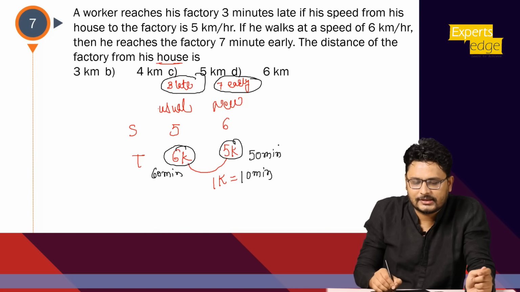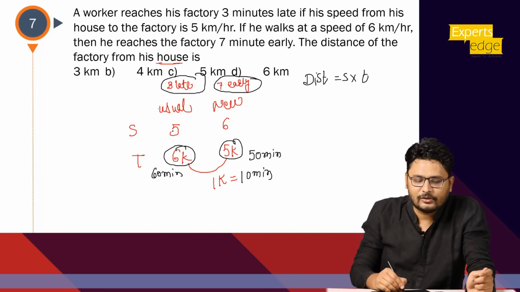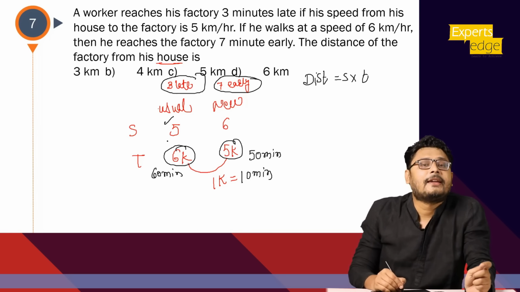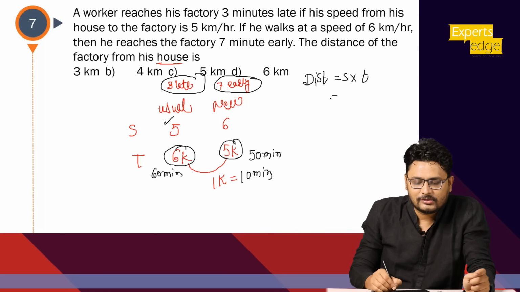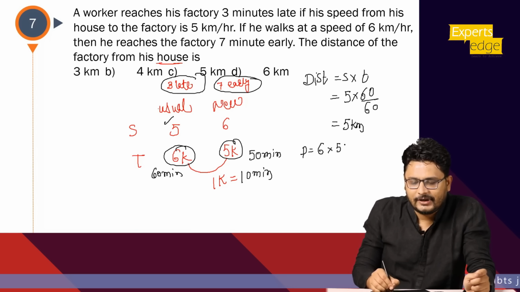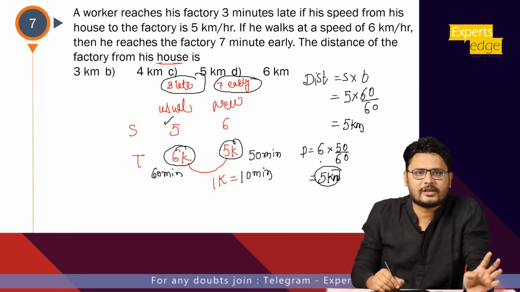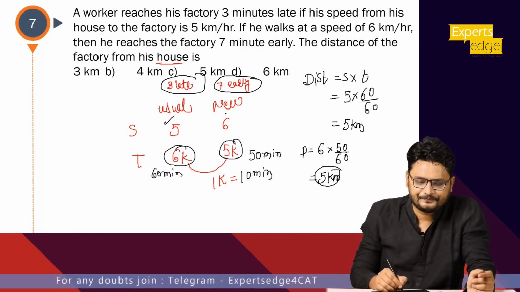Now question is about the distance. What is the distance? Distance is nothing but speed into time. You can take any of the values. अगर मैं 5 लेता हूं तो इसका टाइम 60. Now remember the unit of 5 is किलोमीटर पर आवर, तो I need to convert time also in hour, तो ये हो जाएगा 5 इंटू 60 मिनट्स को मैं आर में कन्वर्ट करूंगा तो 60, राइट. सो बेसिकली 5 किलोमीटर. आप सेकंड वाले से भी वही ला सकते थे. अगर मैं ऐसा लेता तो क्या होता है, ये स्पीड इज 6 into 50 but it is in minute. I need to convert it into hour, divide by 60. Again it will be 5 kilometer only. As distance is constant in both the cases, no need to worry about it. जो भी easy value हो, just pick up that.